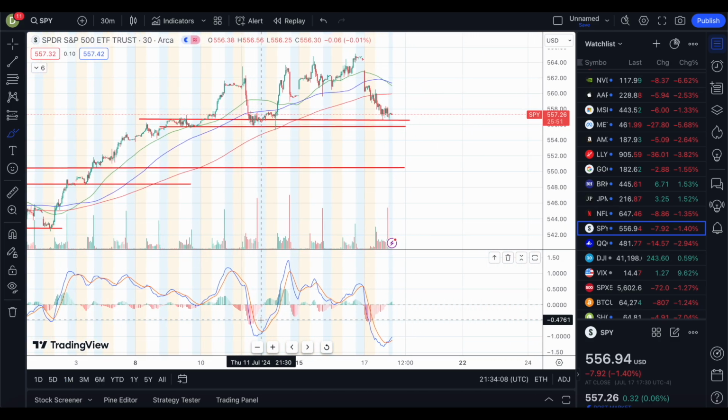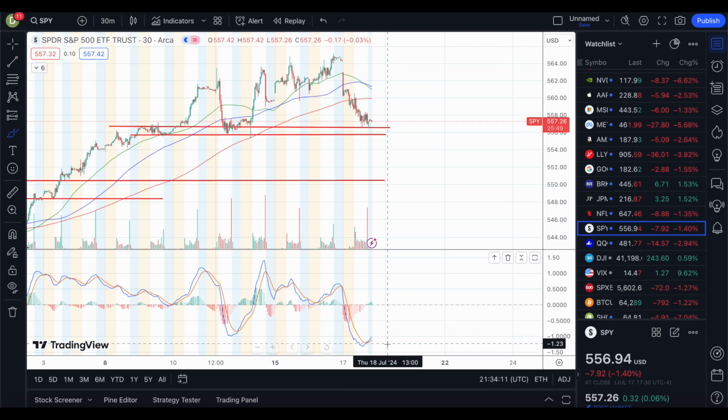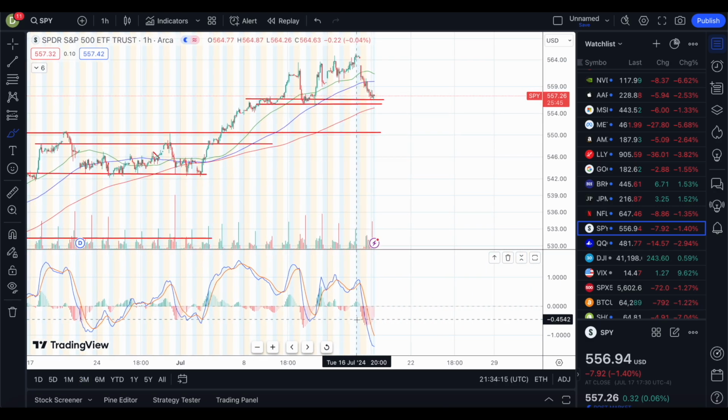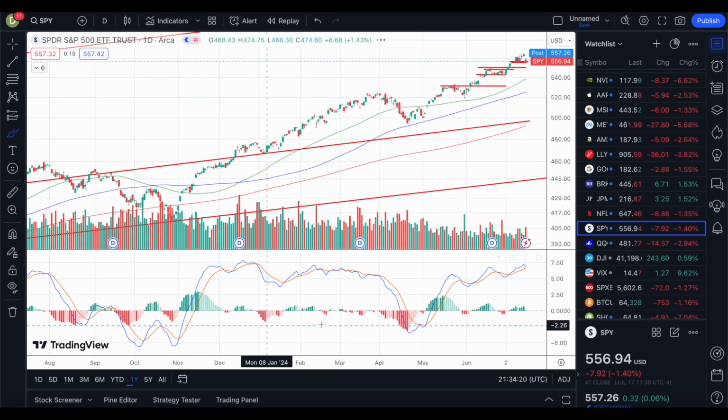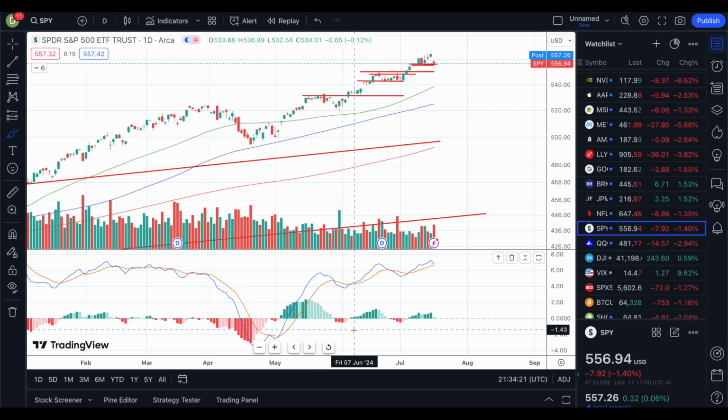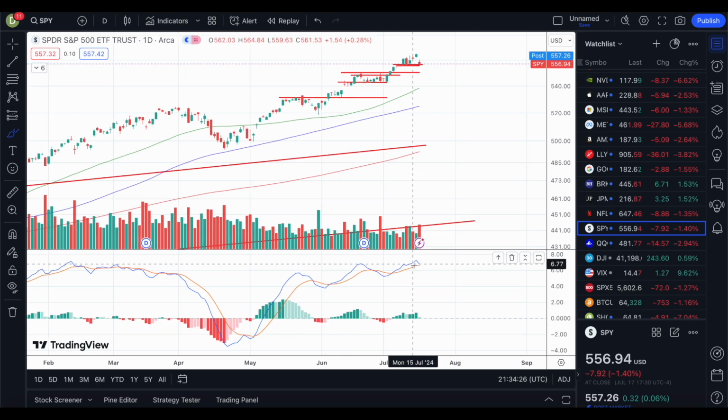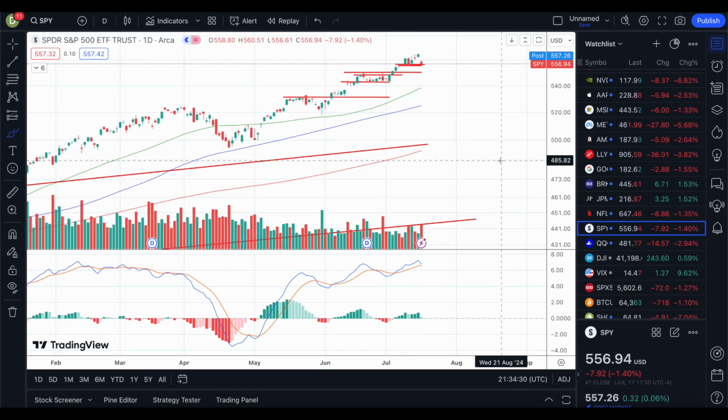Now for the S&P, in terms of MAC lines, the reason I'm thinking it's not going to drop that fast potentially is because the MAC line for the 1 month is in bullish movement, showing to the upside. The 3 month is bearish and potentially could come down. The 6 month is bearish, but the 1 year is still bullish, and it's potentially going to cross over. So I think it's going to hold on to this a little bit before it actually drops down fully, but that's just my opinion.